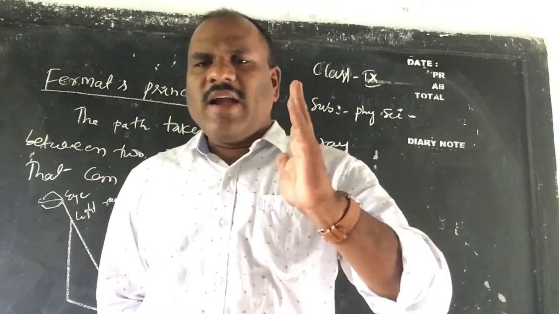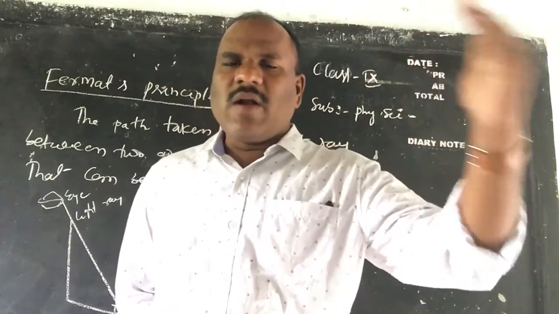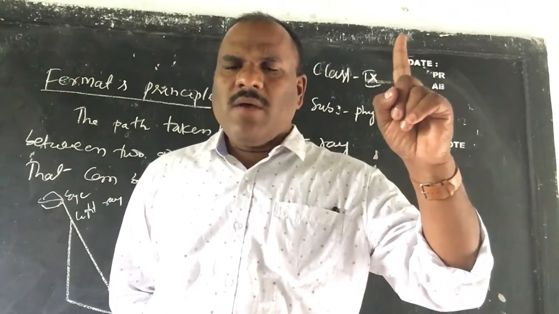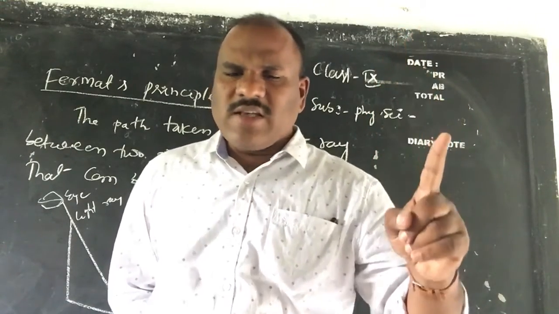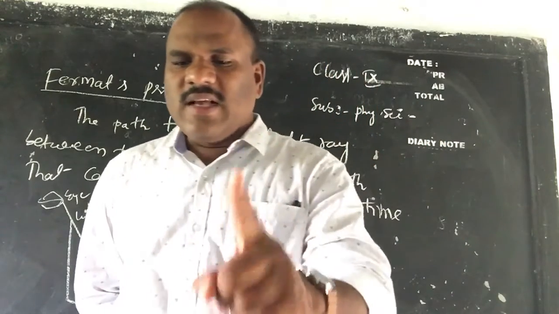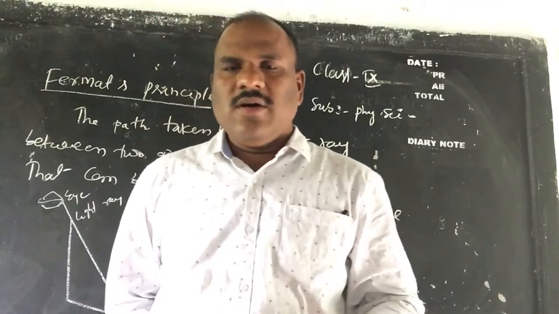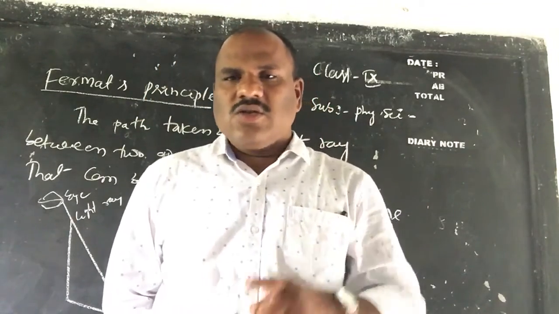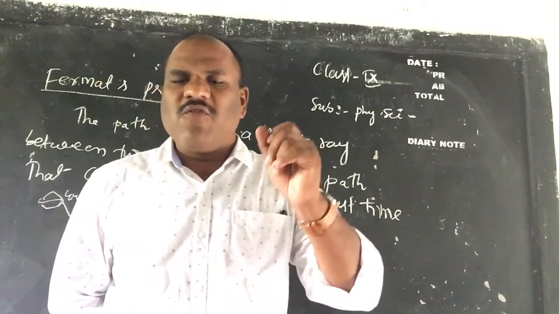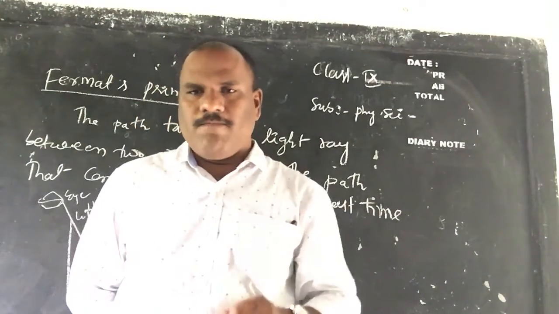Children, when a light ray enters from one medium to another medium, here is one medium and what is the other medium? When a light ray enters from air to the water surface, it changes its direction, and this is what we call refraction of light. This is possible only when the speed of light changes at the interface between the two media.